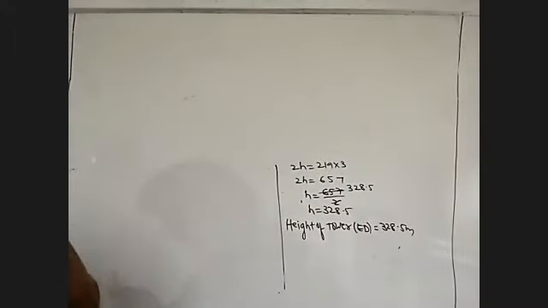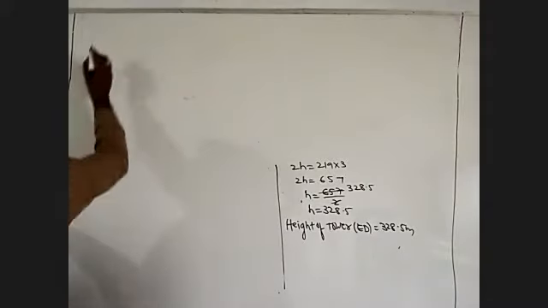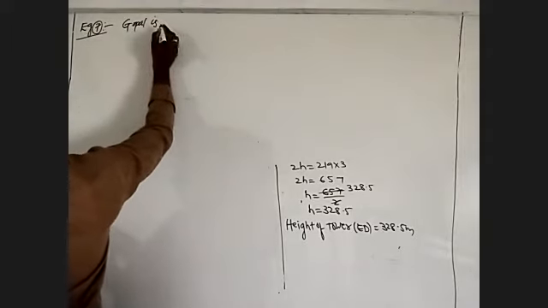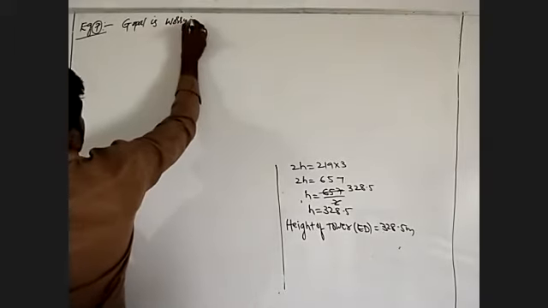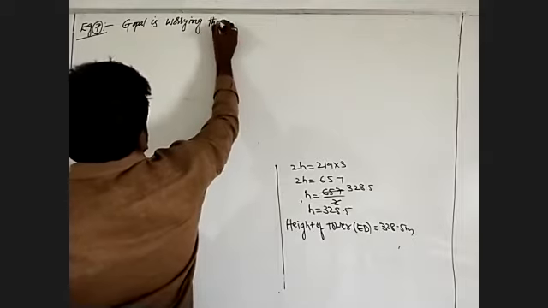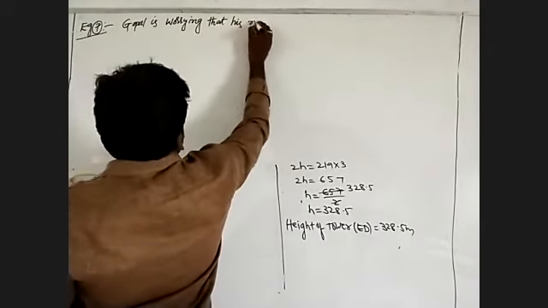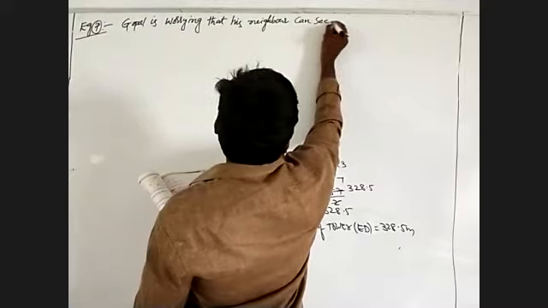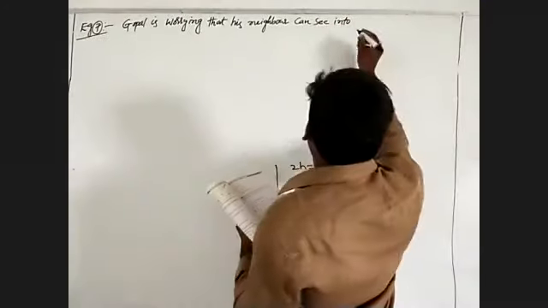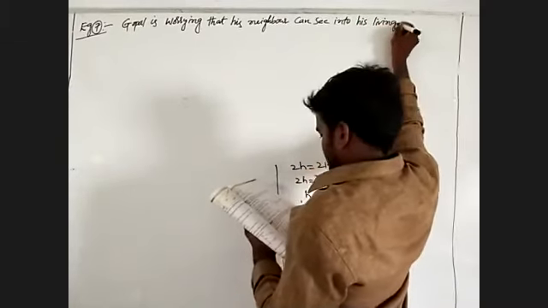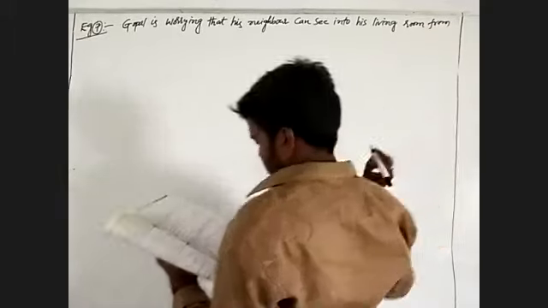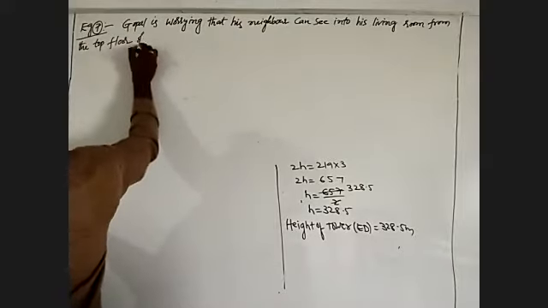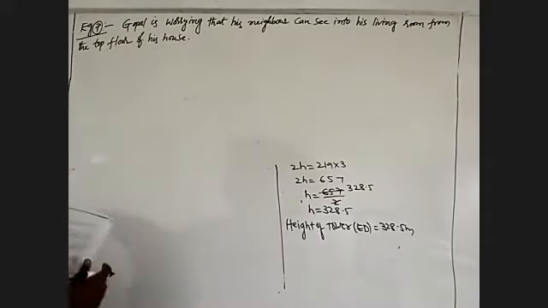Now I am going to the next example. Gopal is worrying that his neighbor can see into his living room from the top floor of his house.